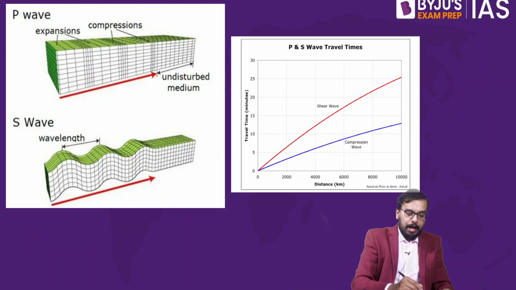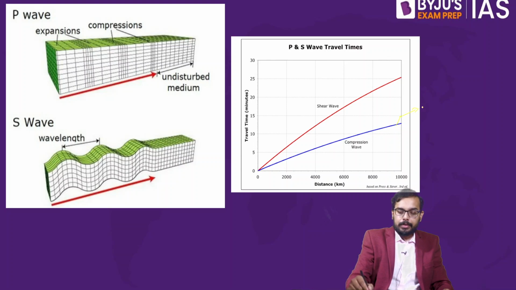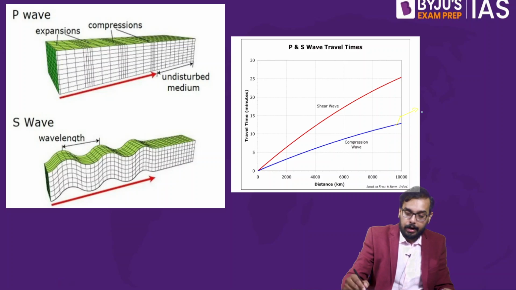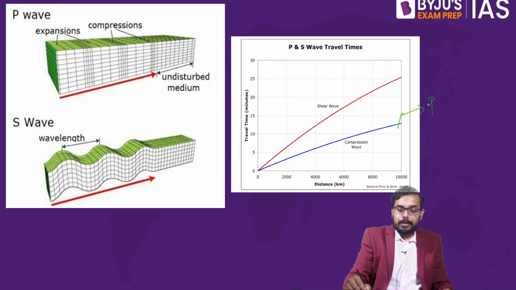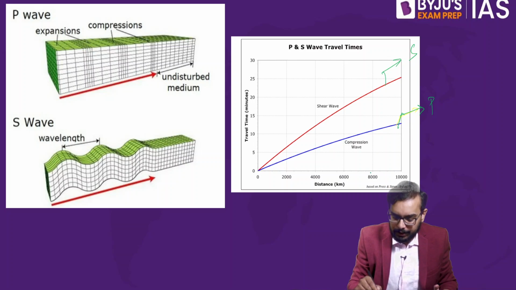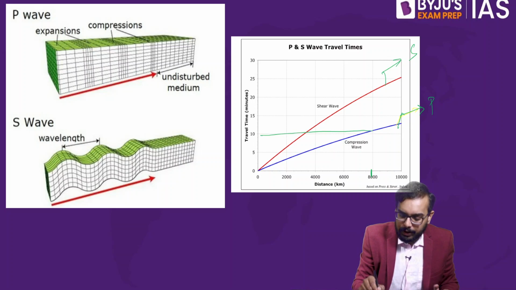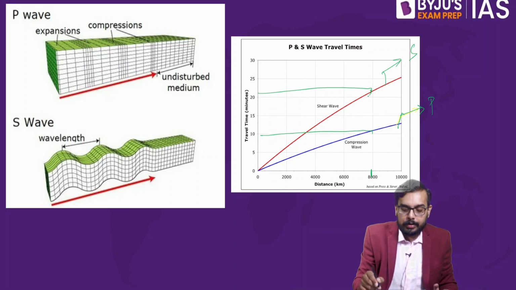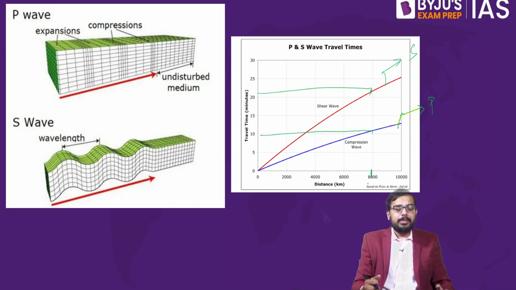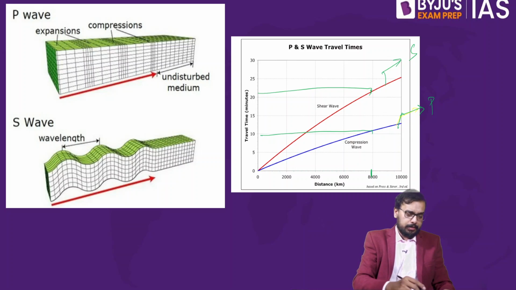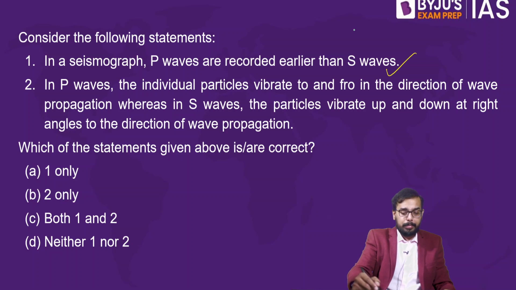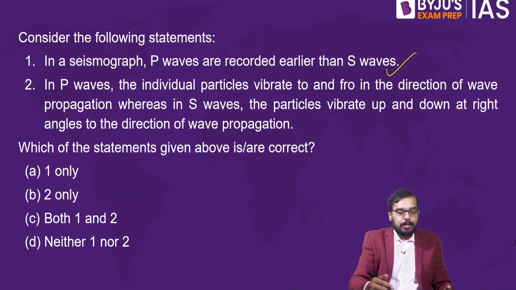If you see the graph over here, this blue one is your P waves and this red one is your S waves. In order to travel say 8,000 kilometers, your P wave takes say 10 minutes, whereas your S waves take almost 20 minutes. So P waves travel faster compared to S waves. Again, in a seismograph, P waves are recorded earlier because they travel quicker. So statement 1 is right.